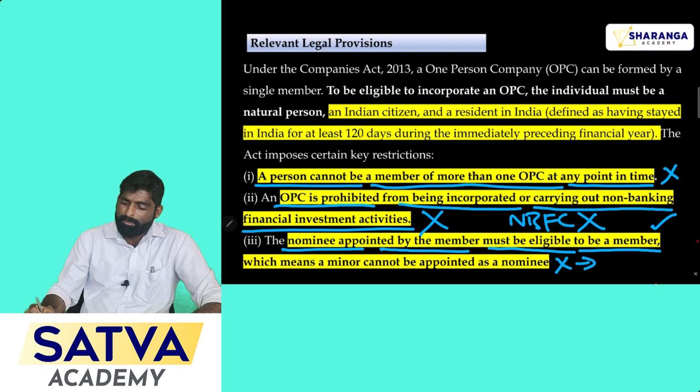So there are three ineligibilities in this case, so you can give the suggestion in the conclusion that Priya cannot form another one person company. That will be the conclusion for this answer.